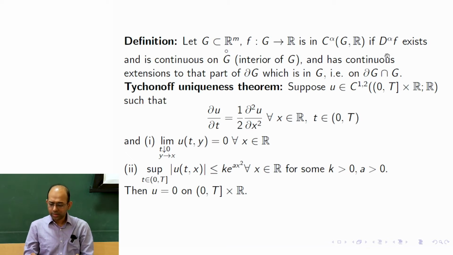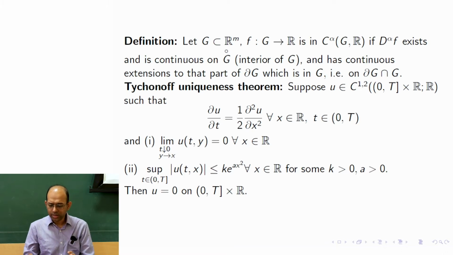So in general, when α is a multi-index, D^α f exists inside the interior of the domain G, and has a continuous extension to the part of ∂G. The ∂G is basically the boundary. We denote the boundary by ∂G.